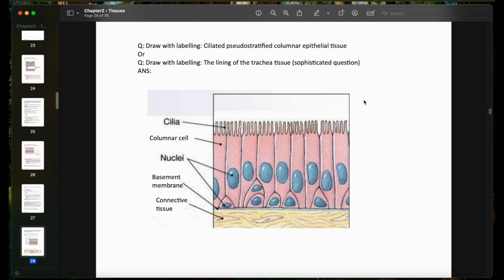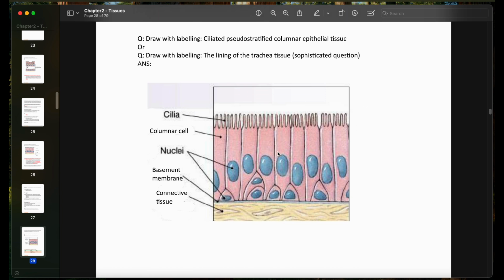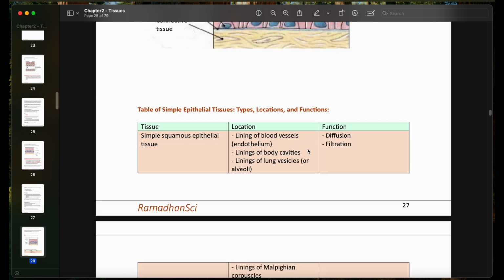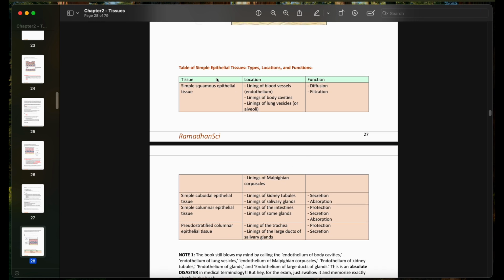And of course, the drawing question that you need to take care of. As you can see here, all of these cells are in contact with the basement membrane. But as you can see, there are some short cells and long cells. Since all of these cells are actually in contact, this is monolayered. This is a single layer, not multiple layers. And finally, the table for the location and function comparison of each epithelial tissue.